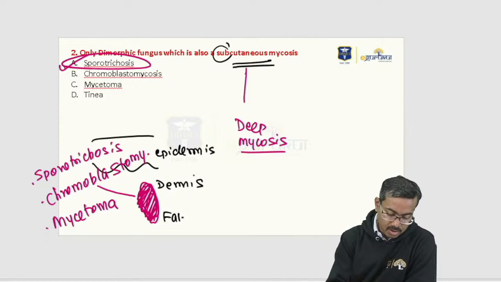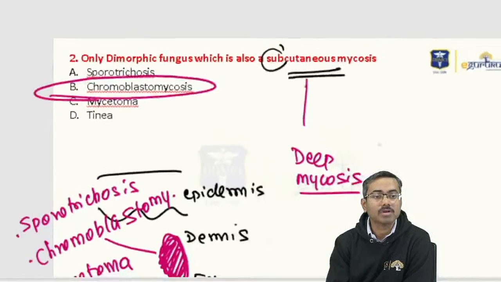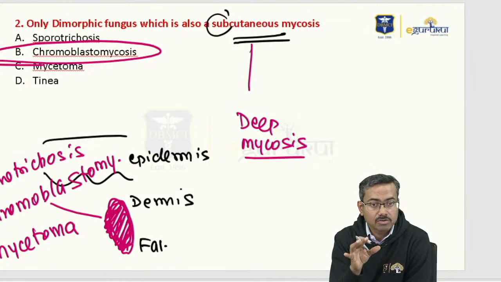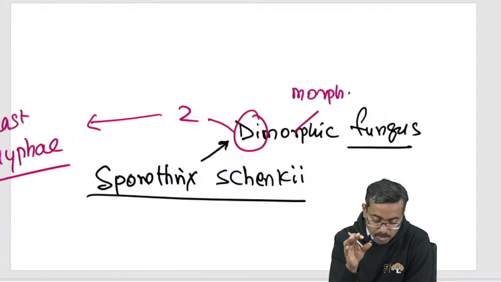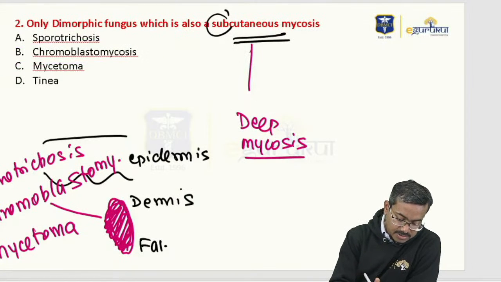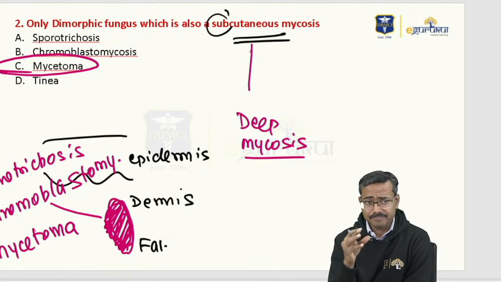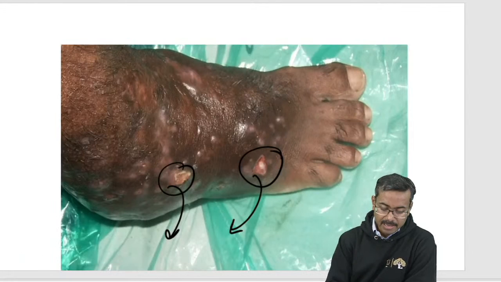I'll just discuss the second option also, which is chromoblastomycosis. Chromo. Now in chromoblastomycosis, no, before that, sorry, not that. First we'll discuss mycetoma. Now mycetoma typically is a fungal infection, again a deep mycosis, and mycetoma typically comes like this.